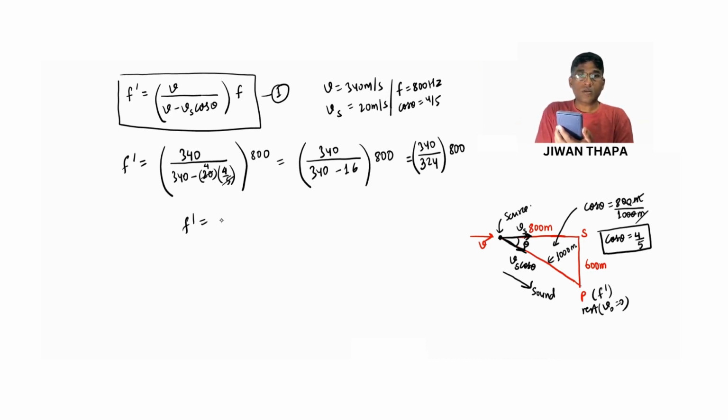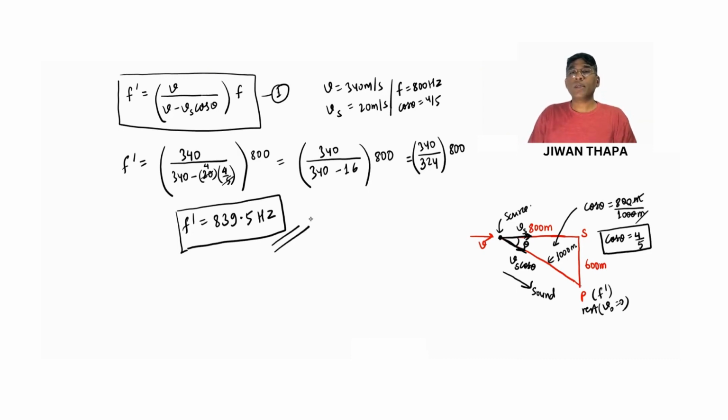The frequency heard by the person or observer or listener is 839.5 hertz. So this is the apparent frequency heard by the listener or observer.